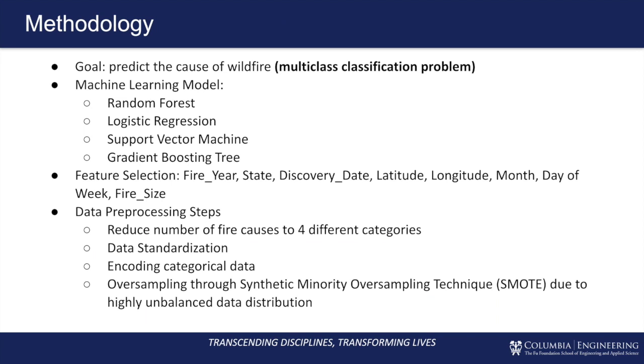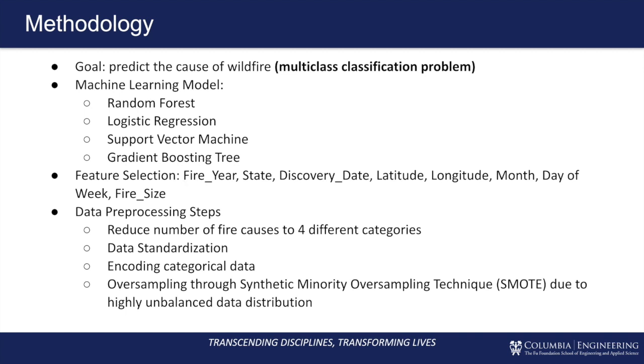The methodology we use is some machine learning models. Just to remind you, the goal of our project is to predict the cause of the wildfires. So it's basically a multi-class classification problem. The machine learning models we will use are random forest, logistic regression, support vector machine, and gradient boosting tree. We use the following features to predict the cause of the wildfires.